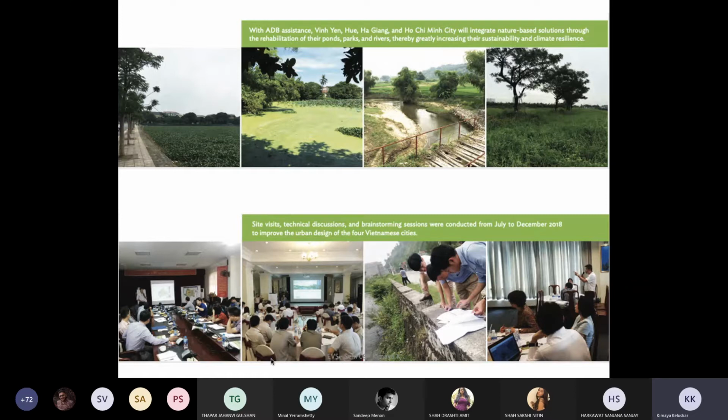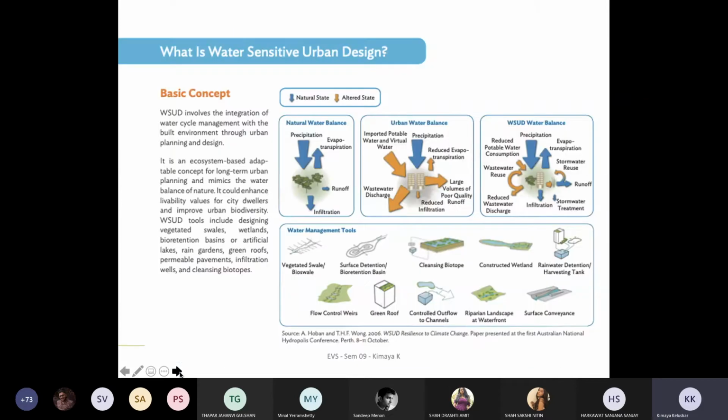So these were the pilot projects that they conducted. Now the best part about this initiative was it was getting each and every one on the board, and it was talking about a multidisciplinary approach. It was not a siloed approach wherein water engineers are working on their own, architects and planners who are associated with the lands around are working on their own, and things like that. So it basically allowed every one of them to come on board and share their experience as well as their expertise. So they came up with this water sensitive urban design.